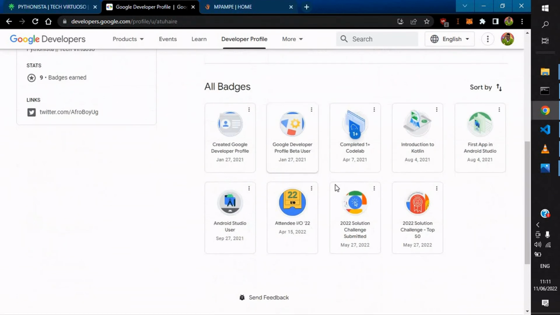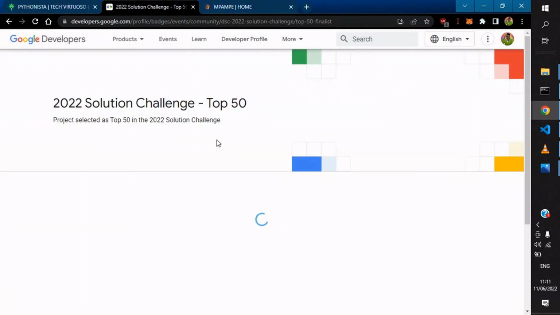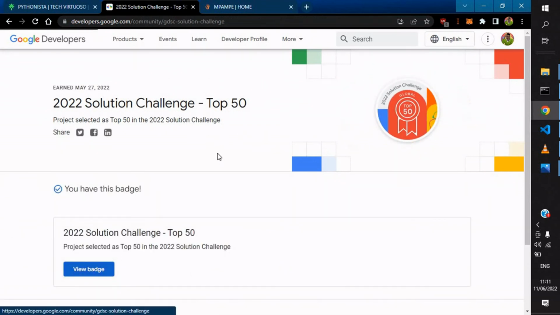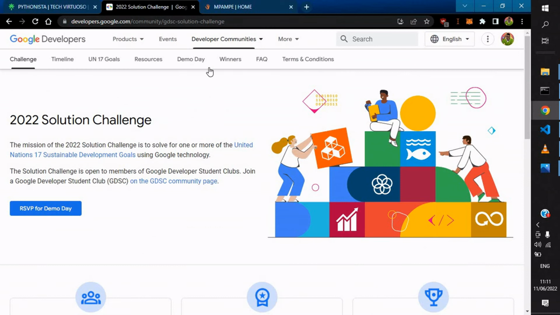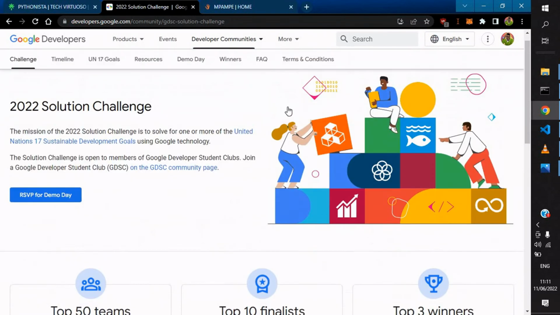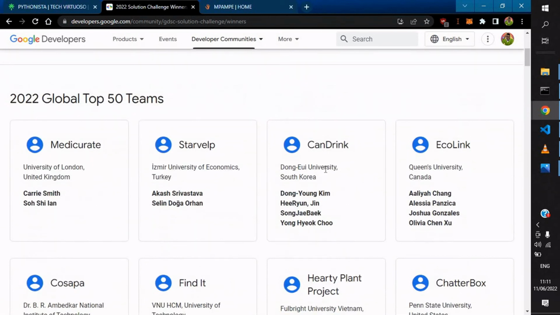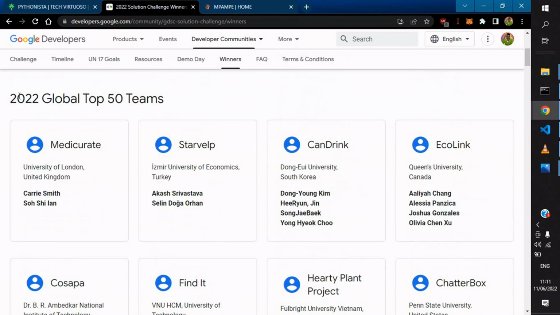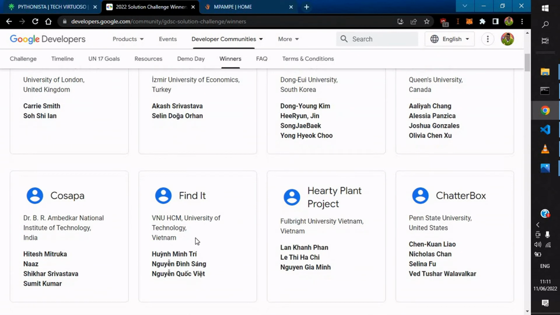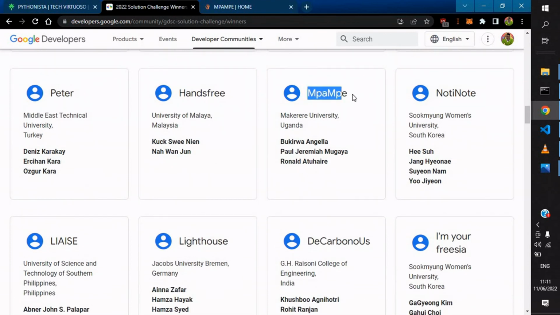And let's first go to this Solution Challenge. I just want to show you what happened in the Solution Challenge. So if you click on this, it takes us to the Google Solution Challenge, and if you click on winners, these are the top 50 teams currently in 2022, and our team is basically here.